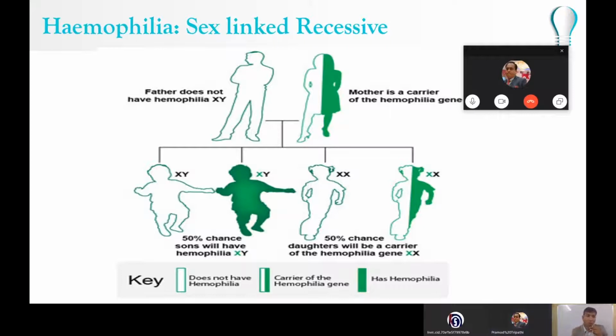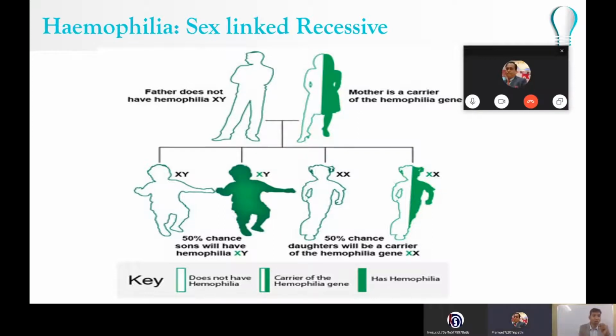How we are going to see, and what happens in this one, is that the gene that controls the protein that is needed for clotting of blood is affected. In case the protein that is needed for clotting of blood is affected, what will happen? No clotting will take place. So what will happen? Continuous or excessive bleeding will take place. That's why this disease is also known as bleeder's disease.